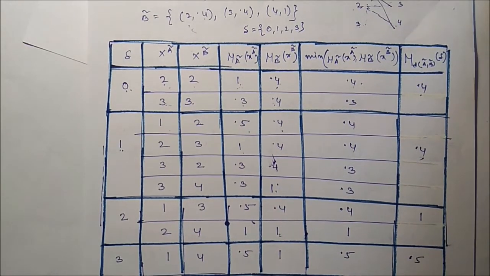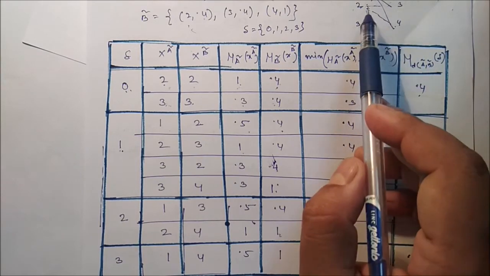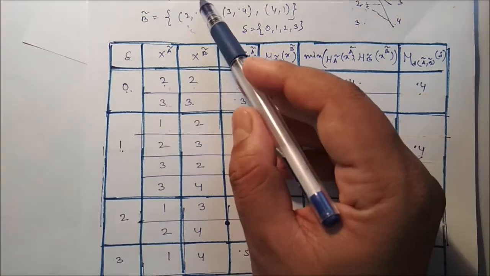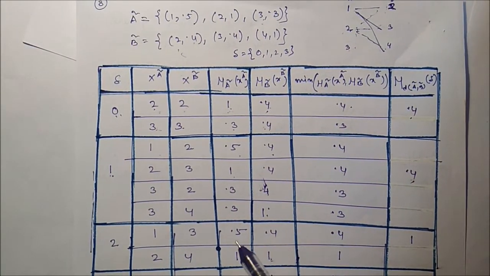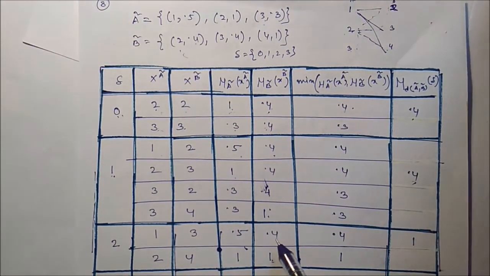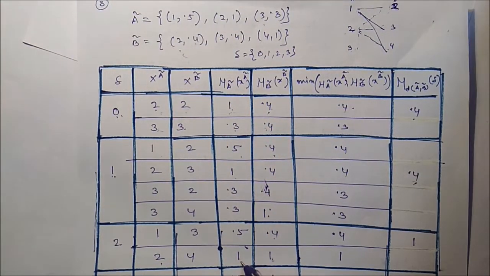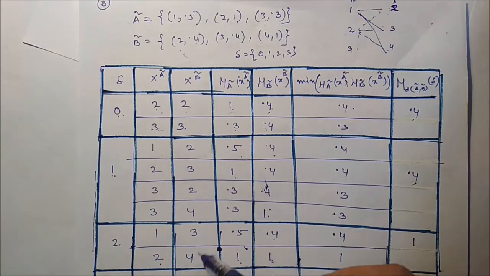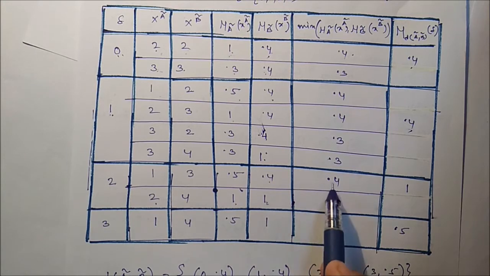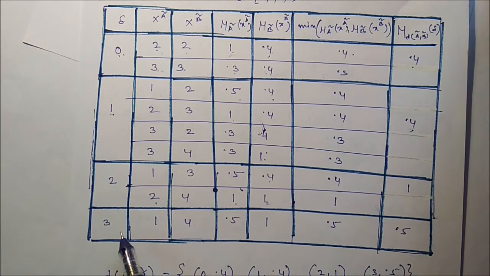Now similarly, how to get delta 2 value? So 1 minus 3 and 2 minus 4. So 1 minus 3 it is 2, 2 minus 4 it is 2. If it is a 1, then it is 0.5, you can see here. If it is a 1, it is 0.5, and if it is a 3 from B, it is 0.4. Similarly, if it is a 2, then it is 1, and if it is a 4, it is 1. So 0.4, 0.5, minimum 0.4, and 1, 1, minimum 1. So 0.4 and 1, maximum is 1.